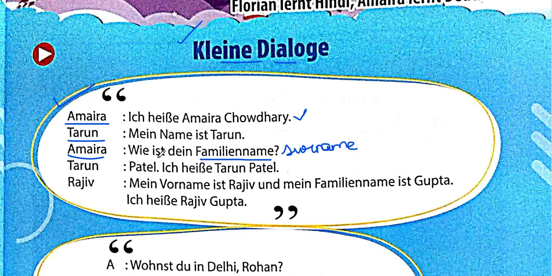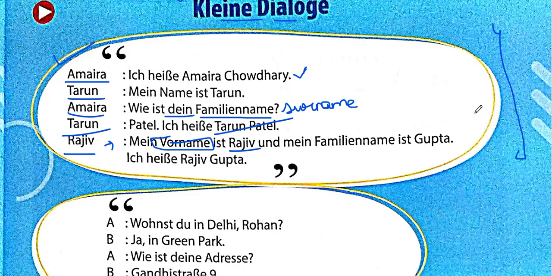Here, "ist" is "is", and "wie" is usually "how", but here we'll use it as "what". Then Tarun says Patel. Ich heiße Tarun Patel. I am named Tarun Patel. Then Rajiv comes into the conversation and says, Mein Vorname ist Rajiv und mein Familienname ist Gupta. Vorname means first name. Mein is basically my. All these are possessive pronouns. Ich heiße Rajiv Gupta. I am named Rajiv Gupta. So this is a small conversation you can even use with your friends.